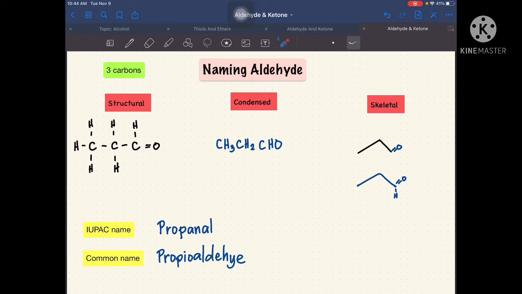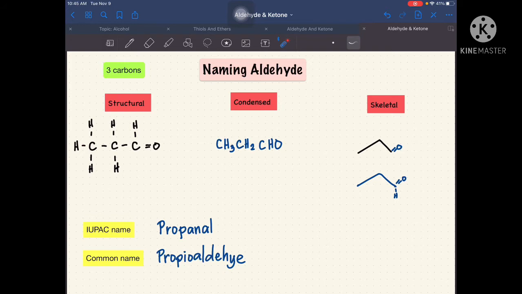But actually, maliban dito, pwede ring malocate si ating aldehyde dito sa kabilang side. So, it's up to you. It's just the same. Basta, lagi siyang nasa may duluhan. Hindi siya pwedeng nasa may gitna kasi kapag nasa may gitna siya, ibang usapan na naman yun.